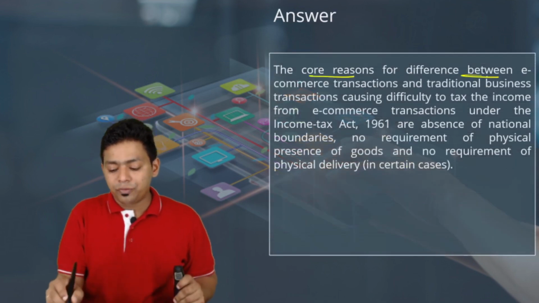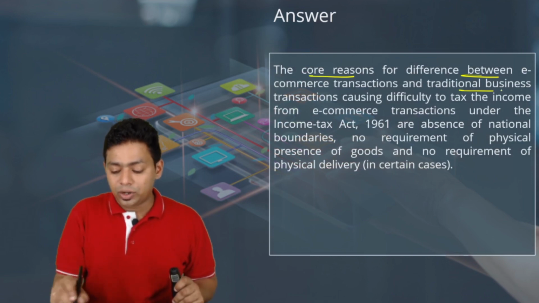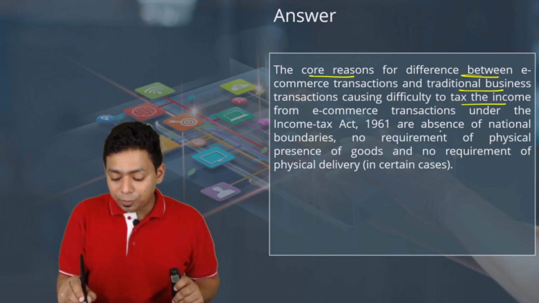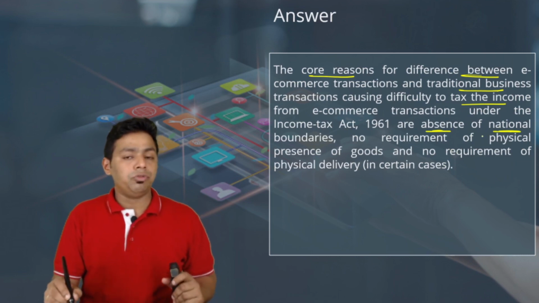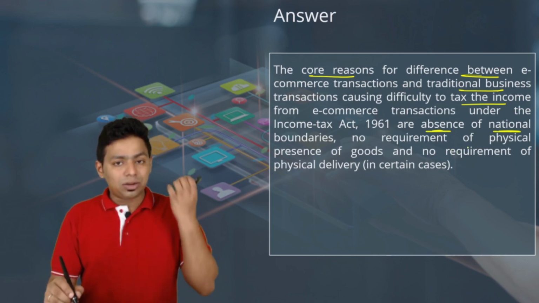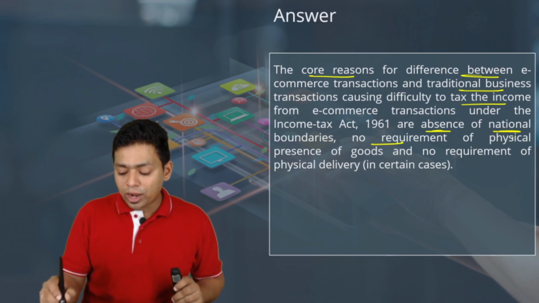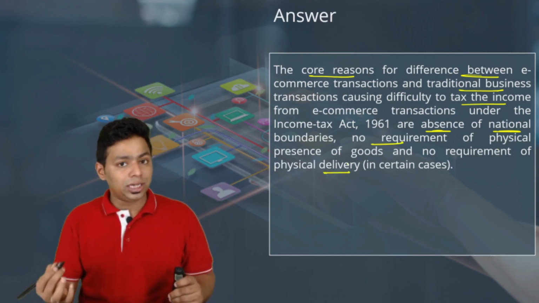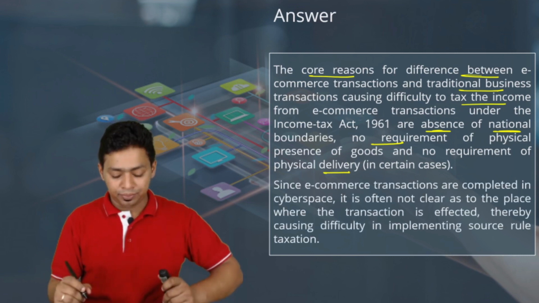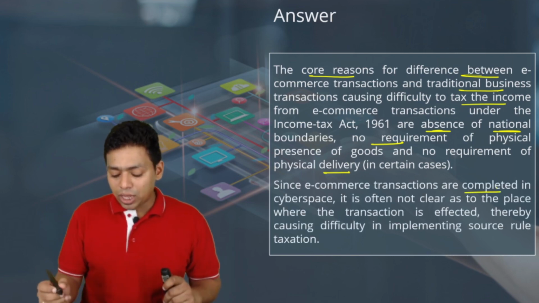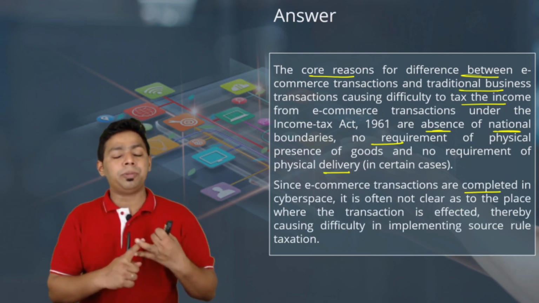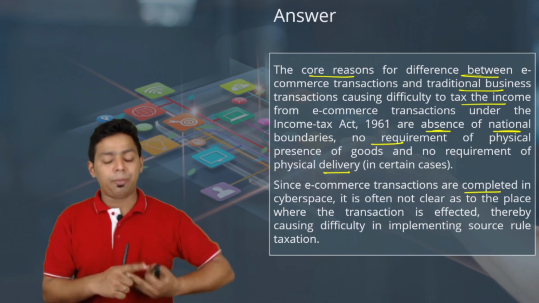The core reason for a difference between e-commerce transaction and traditional business transaction causing the difficulty to tax the income from e-commerce transaction under the Income Tax Act 1961 are absence of national boundaries. We exactly don't know from where the services are being provided. No requirement of physical presence of the goods or no requirement of physical delivery in certain cases. Everything is happening online. Since e-commerce transactions are completed in cyberspace, it is initiated in cyberspace, payment is also received in cyberspace, goods or services are also delivered in cyberspace.